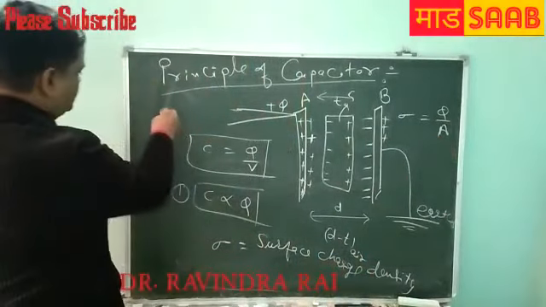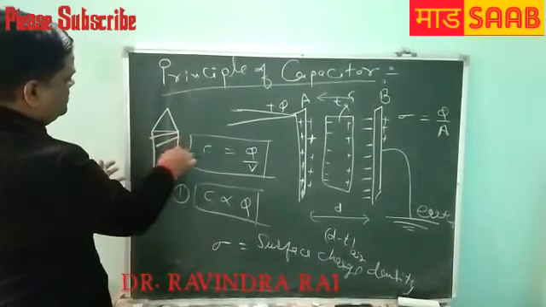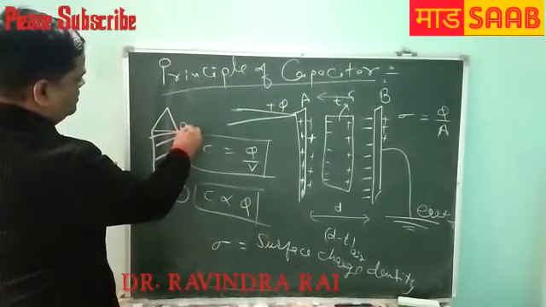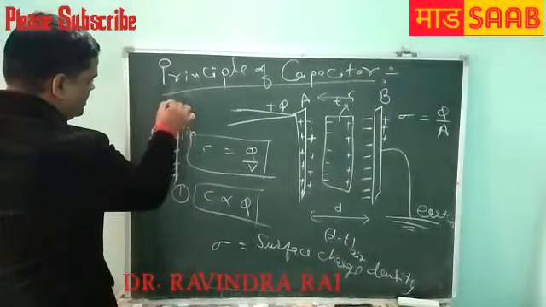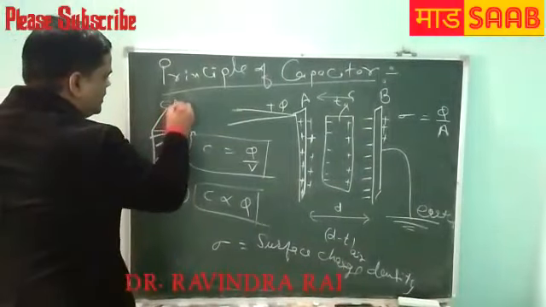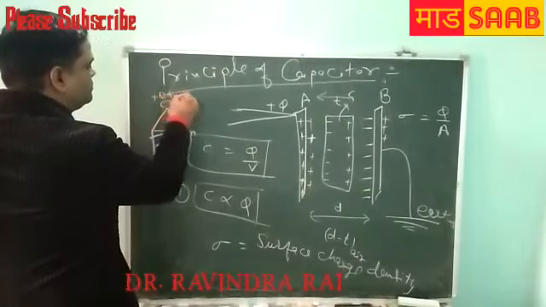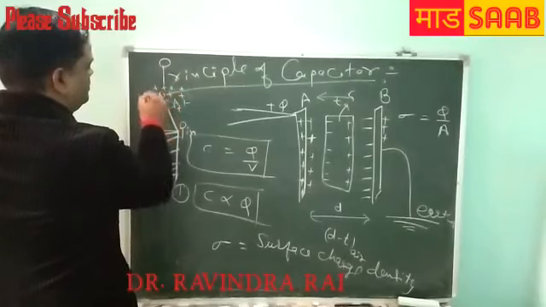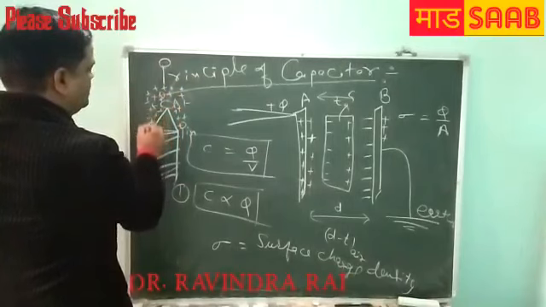If we take a pin, this area is a small area, but the charge is much more compared to the other side.